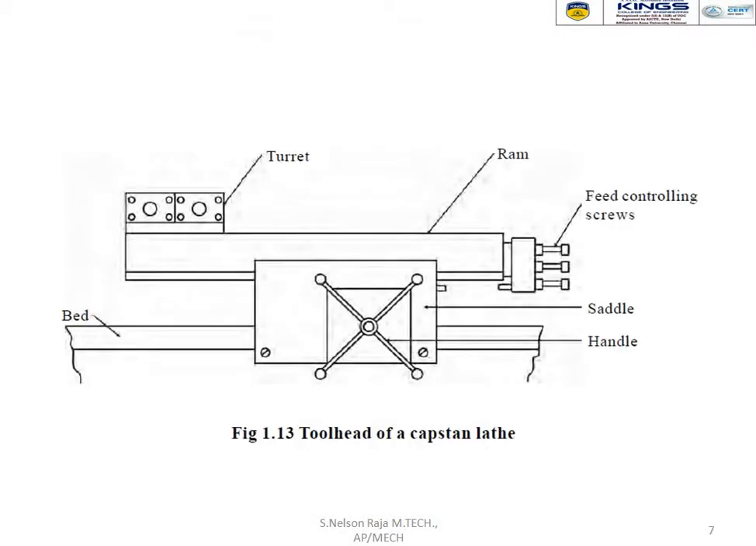So yes, tool head of a capstan lathe. The tool head consists of the turret, ram, feed controlling screw, saddle, handle and obviously the lathe bed. The entire tool head will be located on a lathe bed. Obviously the lathe bed will be manufactured from cast iron, as well as for its self-lubricating capacity.